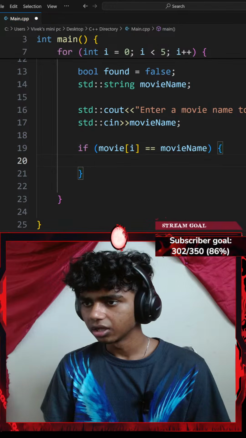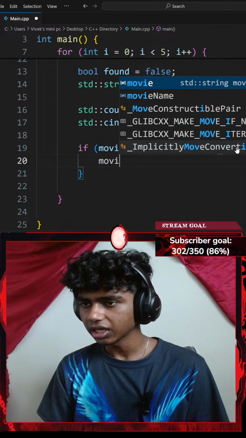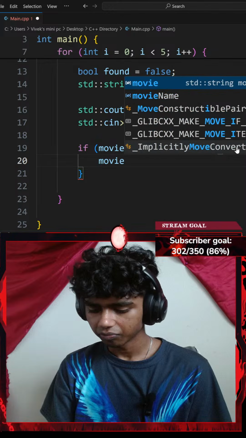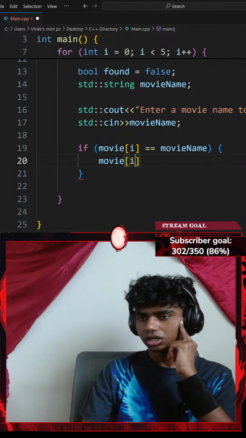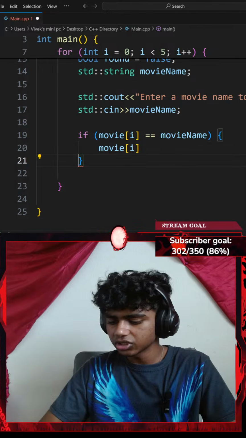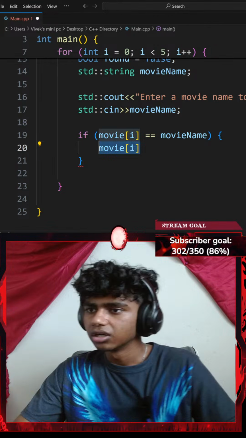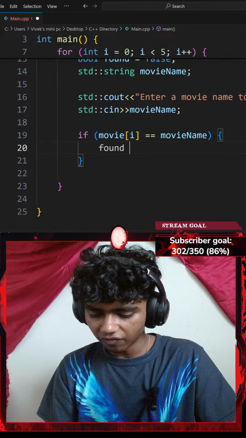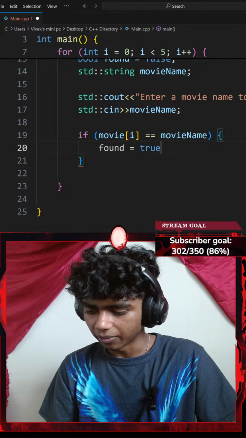Okay, I'll go with something like movie at index of i equals to... actually, I'll set my found variable to be equal to true, that movie is found, and then I'll do something else.